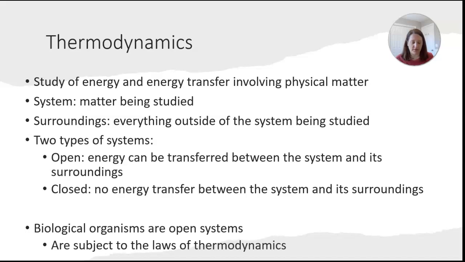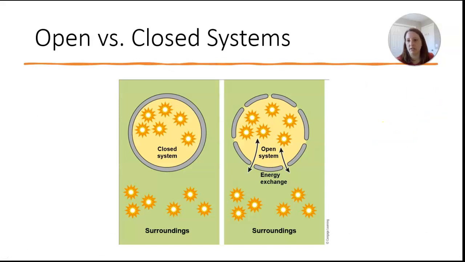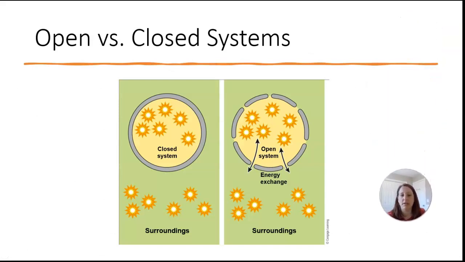I have a little picture of this on the next slide, but you should know that biological organisms are open systems. Biological organisms can transfer energy between themselves and their surroundings. Therefore, living organisms are subject to these laws that we're going to talk about in just a second. Here's a picture showing the difference between an open and a closed system.